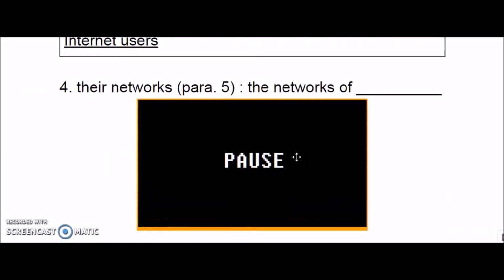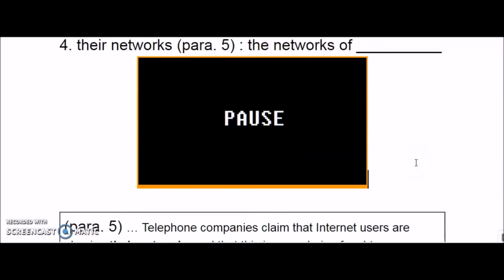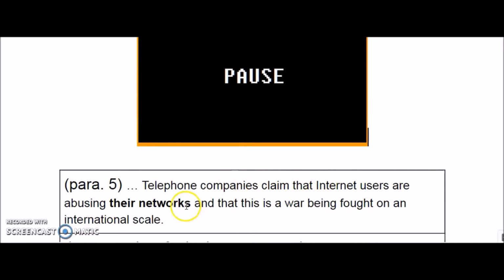And the fourth one, their networks, paragraph 5, and it says "the networks of." Okay, so we will find who "they" are. The networks of blah blah. Okay, pause the video. And it says telephone companies claim that internet users are abusing their networks, and this is a war being fought on an international scale.